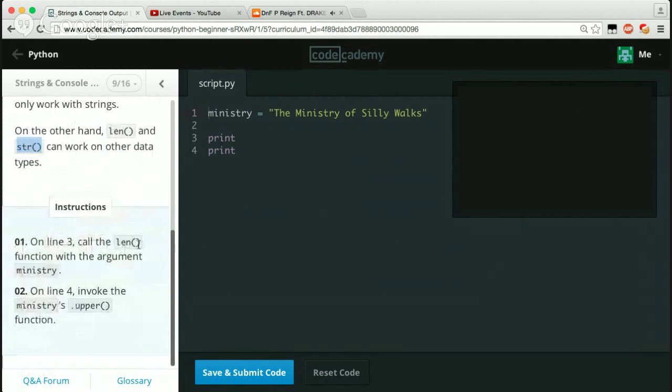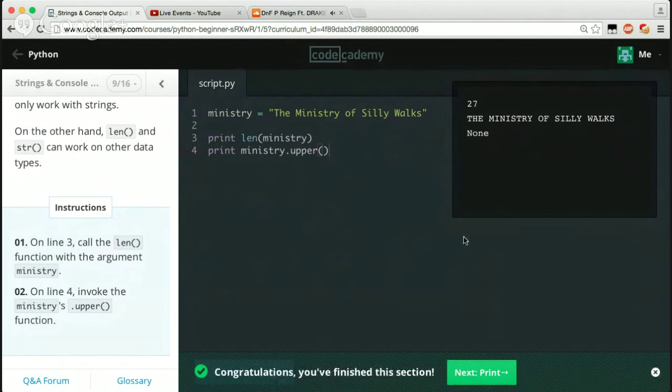So in line 3, call the length function with the argument ministry. So print the length of, probably have to put this in quotation marks, ministry. And then on line 4, invoke the ministry.upper function. Oh, wait, no, never mind. I just realized ministry is a variable up top. So now we just say ministry, what am I missing here? Oh, try .upper, calling that function, see what that does. So we got 27, and then the Ministry of Silly Walks.